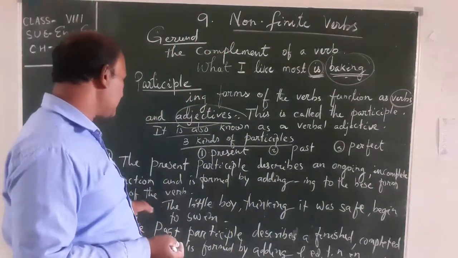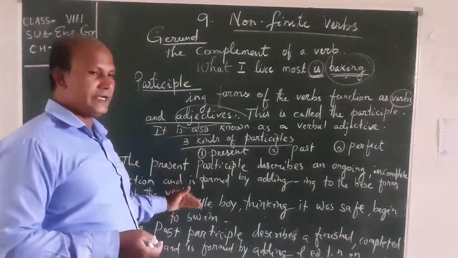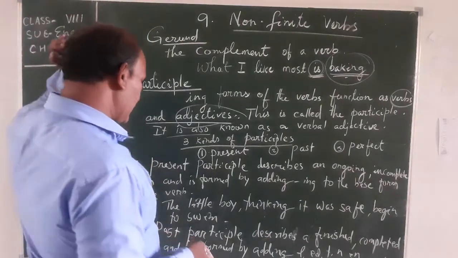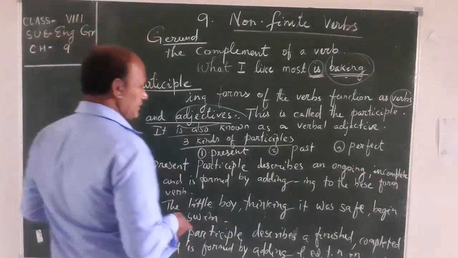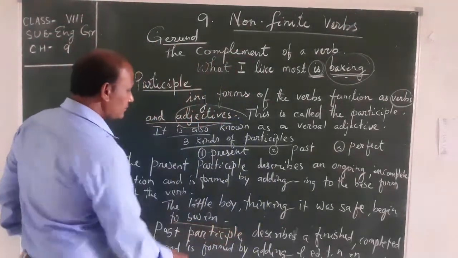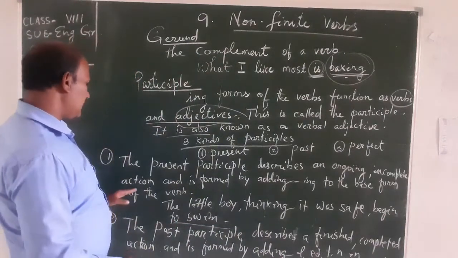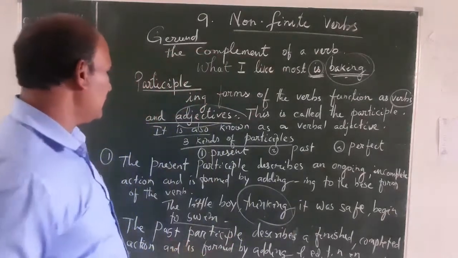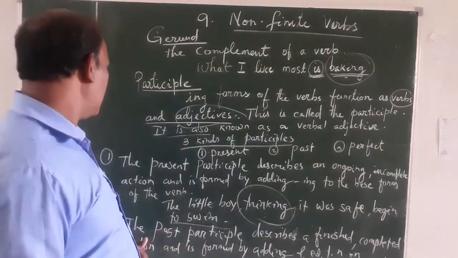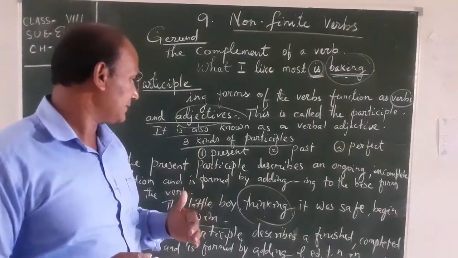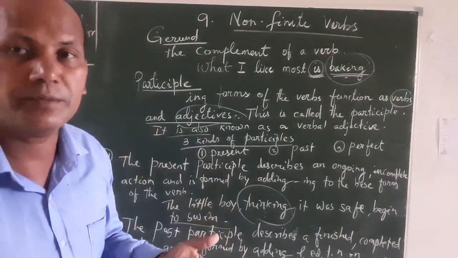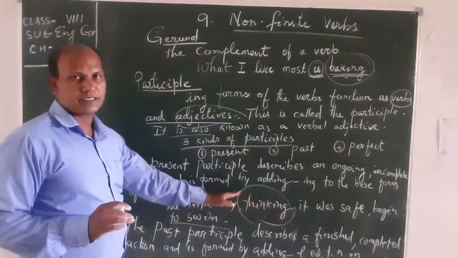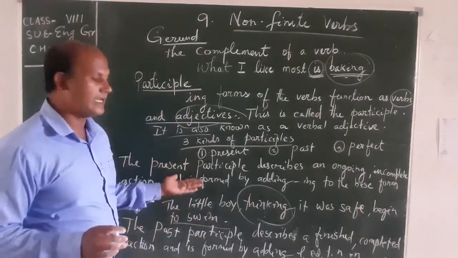So let's discuss: the little boy thinking it was said begin to swim. In this sentence, the present participle is thinking. Yes, the ing form verb is used here. Little boy thinking it was said begin: the verb plus ing, that is the participle, used either as a verb or an adjective.